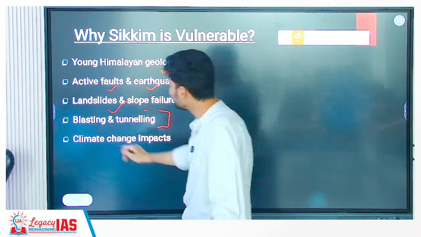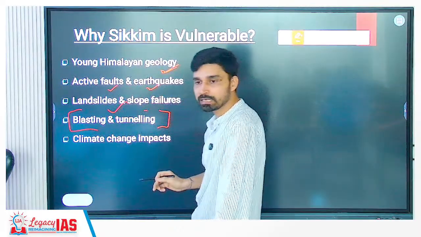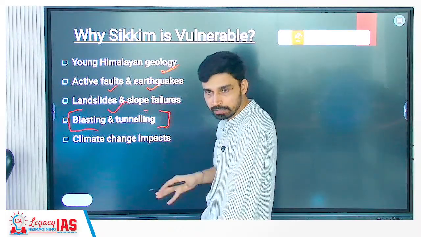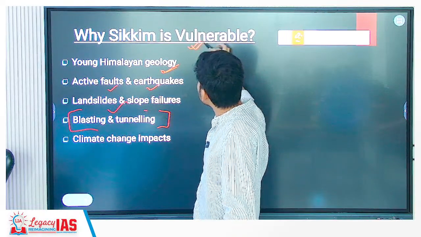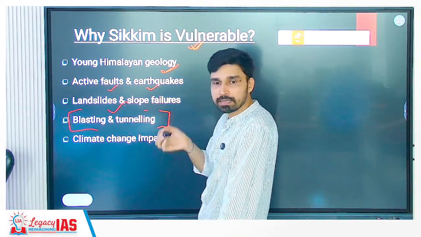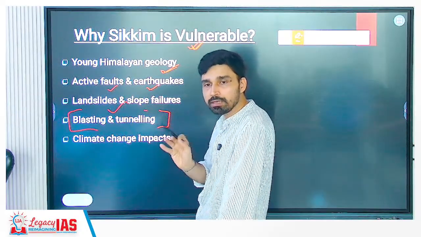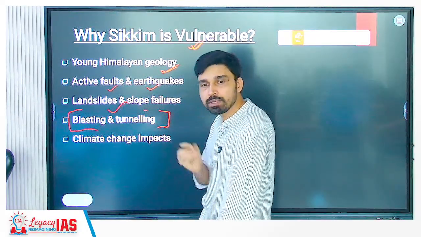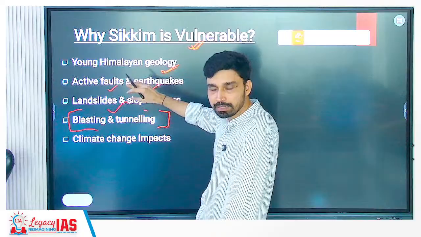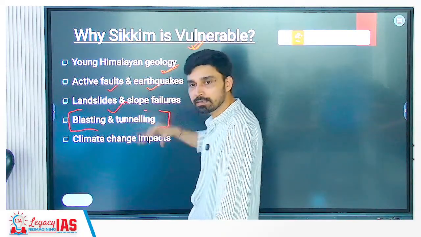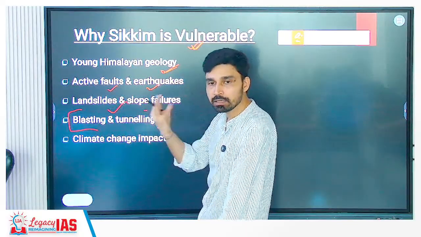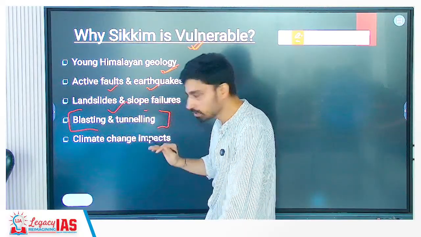At the same time, landslides and slope failures also contribute to this, right? And then you are doing the anthropogenic activities, human activities, that is what? Blasting and tunneling. So we can say, if the question is asked why we are having tunnel hazards, tunnel disasters, it is neither only natural in nature nor only anthropogenic in nature. It is a combination of both factors. The natural factor naturally produces methane, and the anthropogenic or human factor allows that methane to expand, catch fire, ignite and cause this disaster as such.